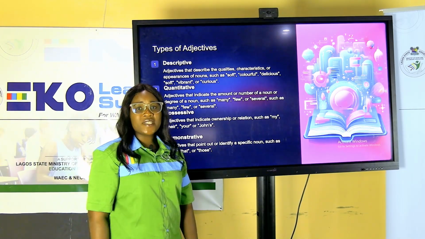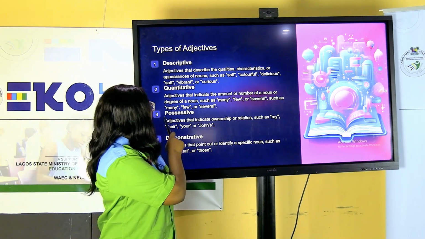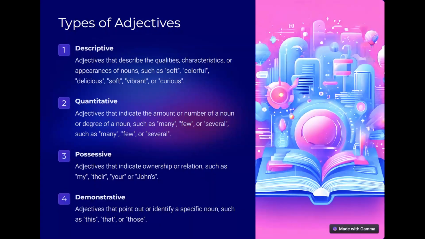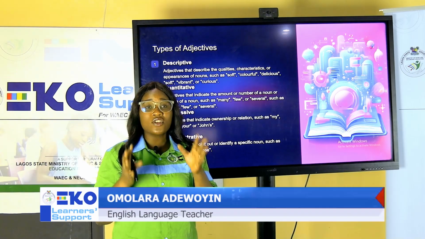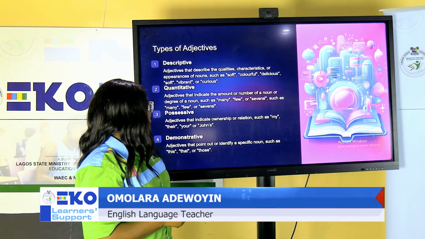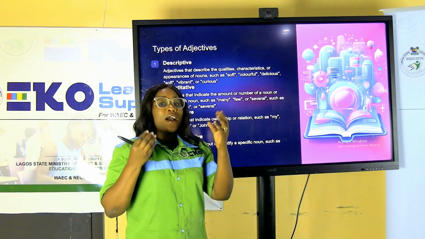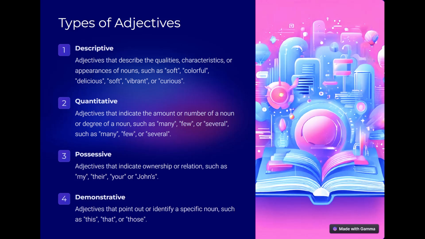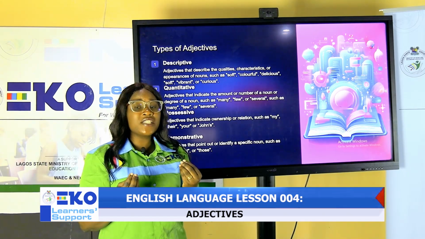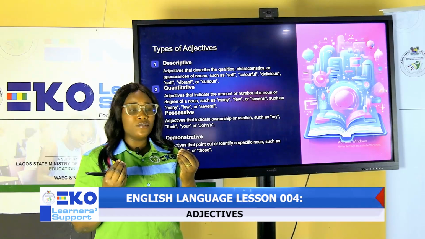What are descriptive adjectives? These are adjectives that describe the qualities, the characteristics, or the appearance of nouns. Remember, we said at the start of this class that adjectives tell us about nouns. So when adjectives come to tell us, what do they do? They give us extra description. They give us vivid imagery for our nouns.